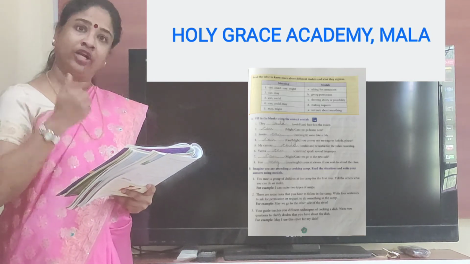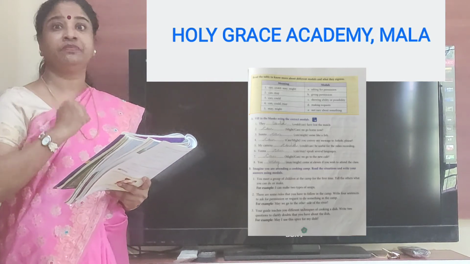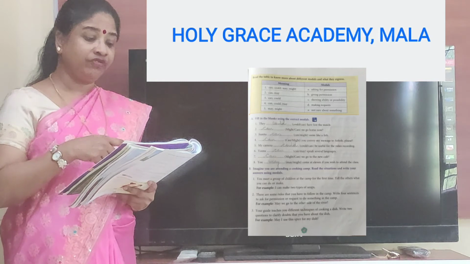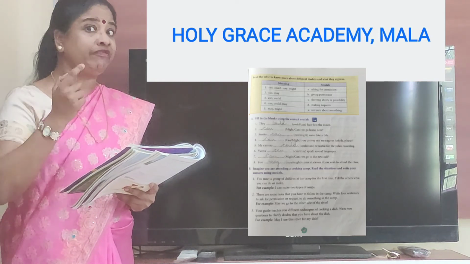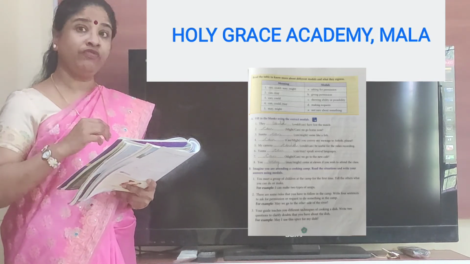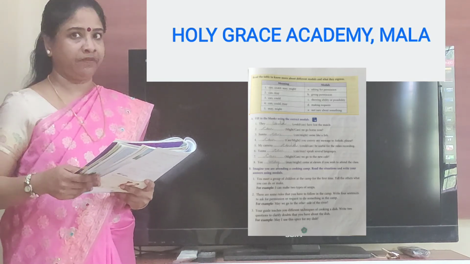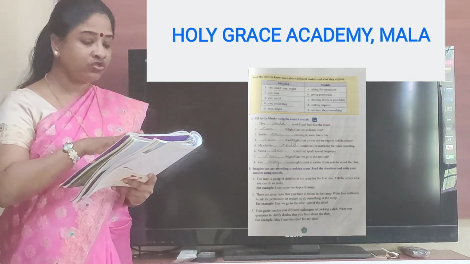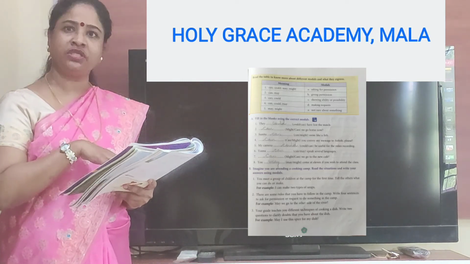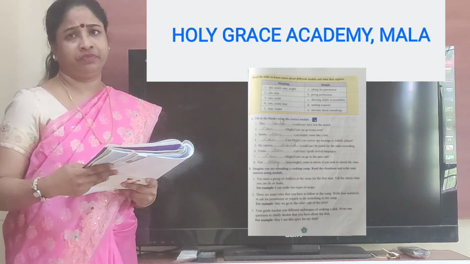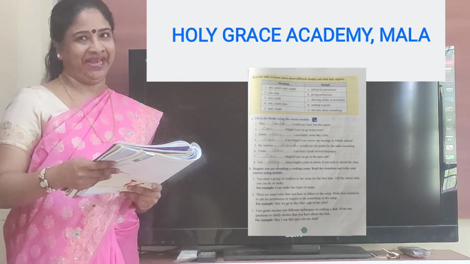Then you've got can and could. It shows possibility or ability, something which we can do. Then you've got can, could, may, even for making a request. Then you've got may and might, not sure about something. But when you see this exercise, children, you will notice one or two words are commonly repeated. So let us solve the exercise.